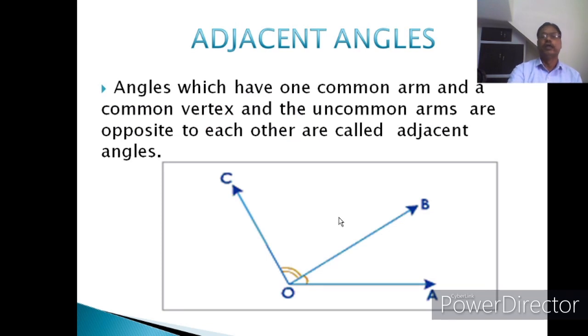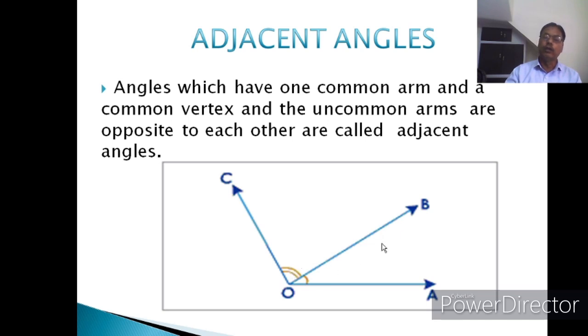Now adjacent angles, we are coming to this special type of angle: angles which have one common arm. This OB is the common arm and these OC and OA are non-common arms, and they are opposite to the common arm.